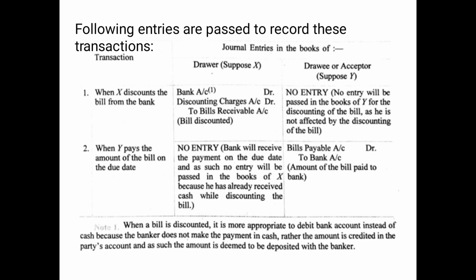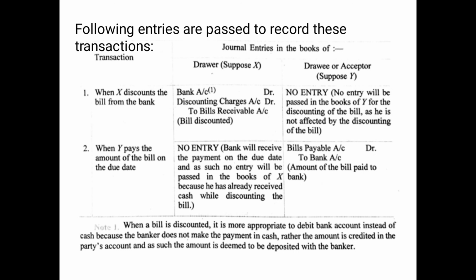Then in the books of Y, no entry will be passed for the discounting of the bill, as he is not affected by the discounting of the bill, because once the acceptor accepts the bill, now he will look to the bill only on the date of maturity. Within that period, whatever is done with the bill, whether endorsement is done, retention is done, or discounting is done, it is nothing related to the drawee. He is just not concerned about it. He will just see whether the person coming to take the payment on the date of maturity is having the bill signed by him or not, whosoever the person may be. So therefore there will be no entry in case of discounting of bill of exchange.